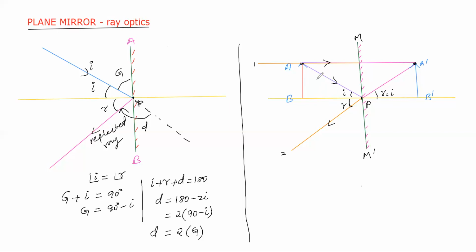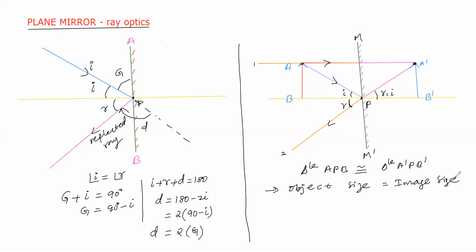So the three angles of triangle ABP and the three angles of triangle A dash PB dash are equal, and one side is common. So triangle APB is congruent to triangle A dash PB dash. From congruent triangles, corresponding sides are equal. So the object size is equal to the image size.